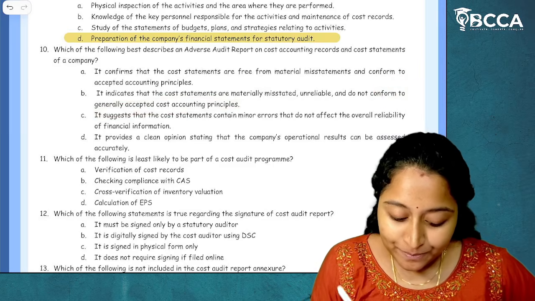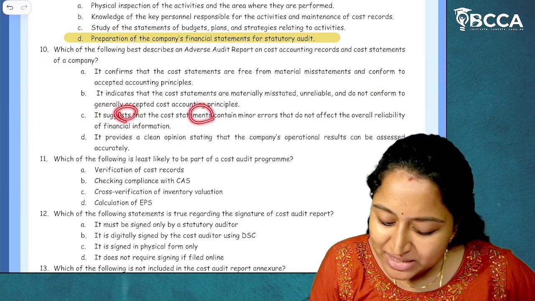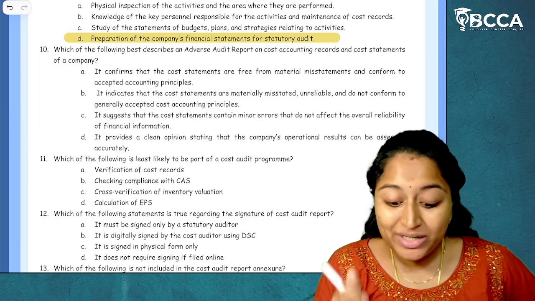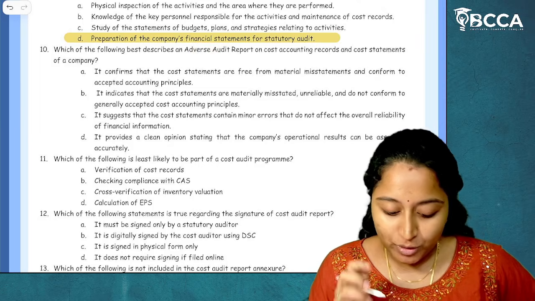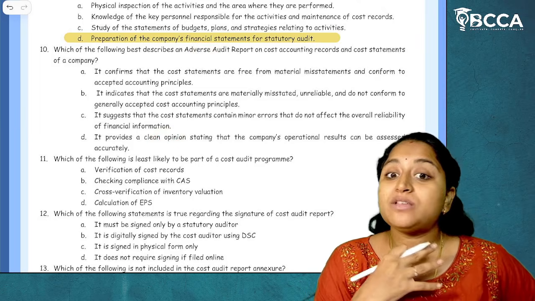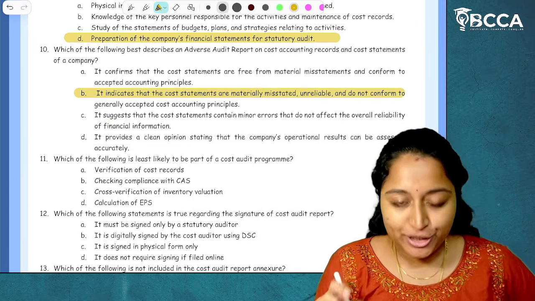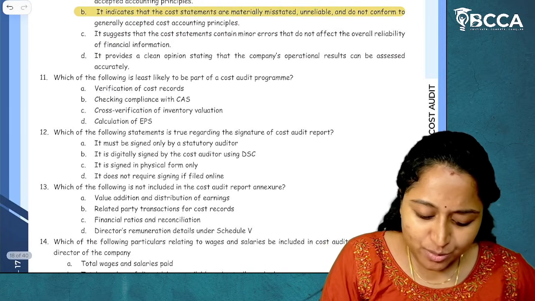Option B sounds good. Then it suggests that the cost statements contain minor errors. No, it has a major error. Then only an adverse audit report will be issued. It provides a clear opinion. The answer is no. So the answer is option B. I hope it is clear. Then moving on to next question number 11.